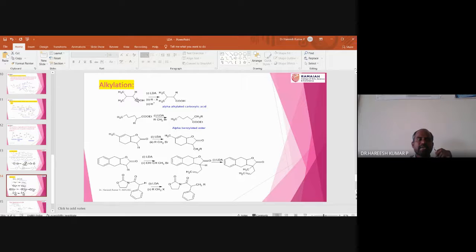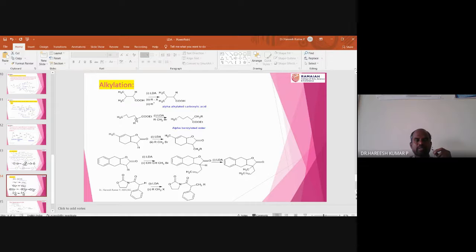More particularly, I am taking direct alkylation examples. You know that this proton is an acidic proton. When it is treated with LDA, there will be a formation of an anion. That anion reacts with the electrophile R-X, X is going out. So this is the direct alkylated product.